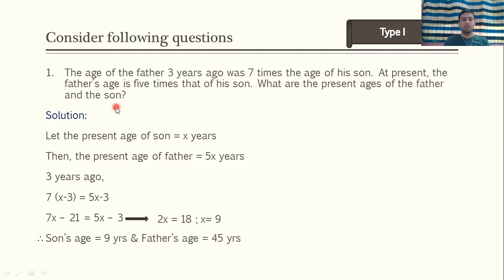What is given in the problem? The age of the father 3 years ago, that means 3 साल पहले father की जो age है, it is 7 times the age of his son, 7 गुना है. Then at present, the father's age is 5 times that of his son, that means 5 गुना उसके son की जो age है उसके 5 times है. So what has been asked?